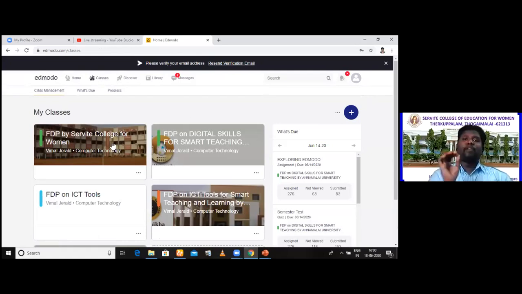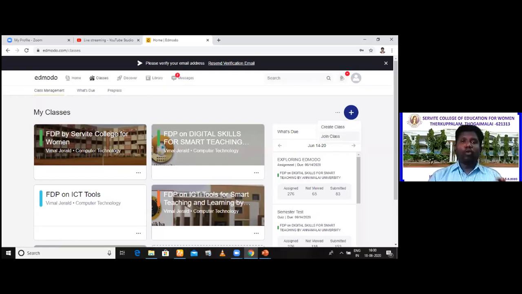If you're logging in for the first time, you will not have any classes. So you will have this plus symbol on the side. Are you able to see this plus symbol? Click that plus symbol. You have two options: number one, create class, and the other is join class. Please make note of it. In classes, at the right corner, you have a plus symbol. By pressing that, you have create class and join class.